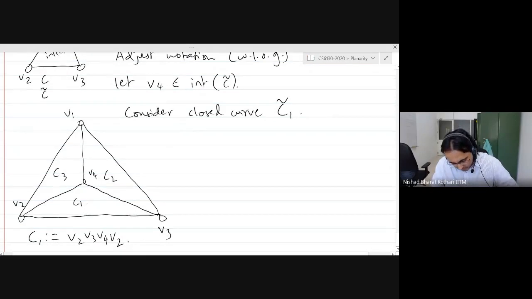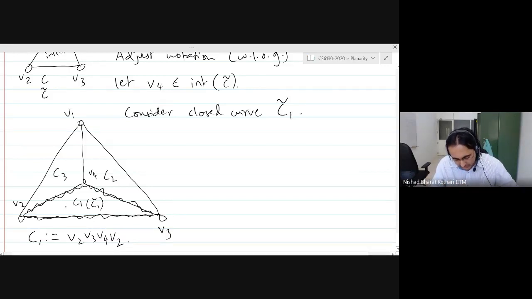So C1 corresponds to C1 tilde. Again, this gives you an interior and the exterior. There is the interior here and the exterior is outside C1 tilde. So this is your C1 tilde. So the point is, where does V5 go?